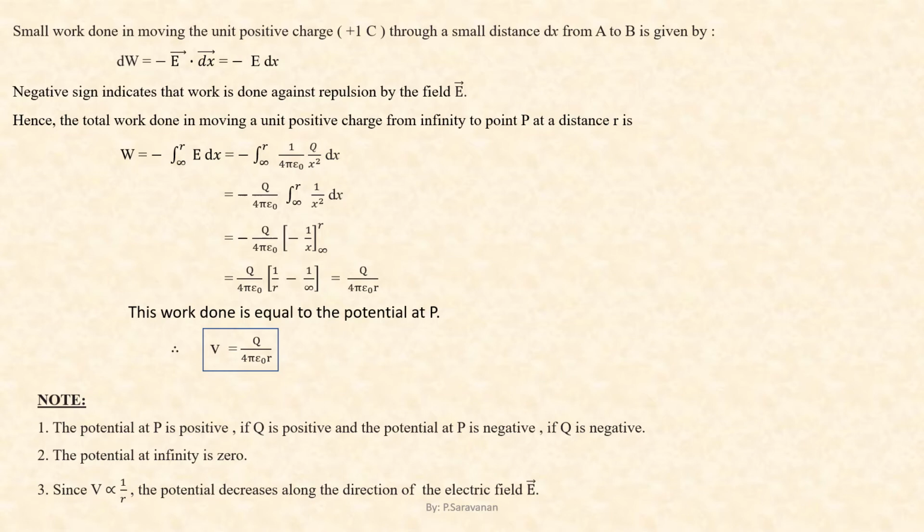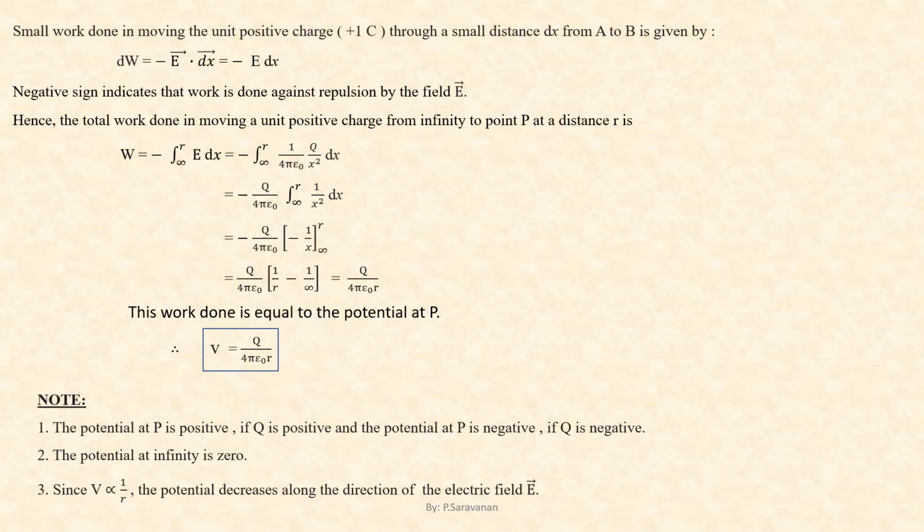Hence, the total work done in moving a unit positive charge from infinity to point P at a distance r is given by W equal to minus of integral infinity to r E dx, which is equal to minus of integral infinity to r 1 by 4 pi epsilon naught into Q by x square dx, which is equal to minus Q by 4 pi epsilon naught into integral infinity to r 1 by x square dx, which is equal to minus Q by 4 pi epsilon naught into minus 1 by x between the limits infinity to r.